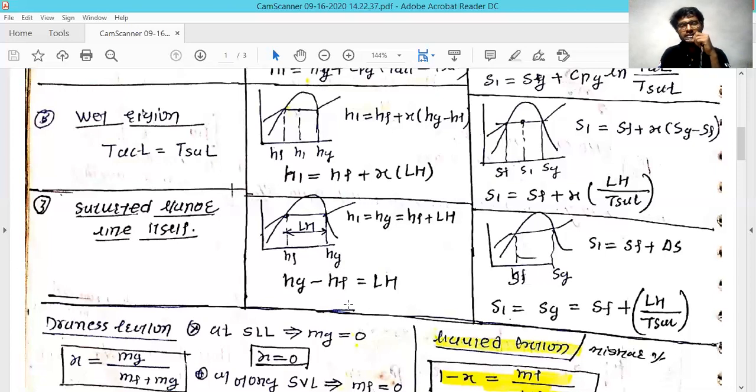If you understood this concept, it is going to be super fun to solve the examples. And trust me, if you understood the fundamentals of this chapter, then whatever chapter comes next will be super fun. So I'll stop this session here, and I'll continue in the next subsequent lecture. So till now,